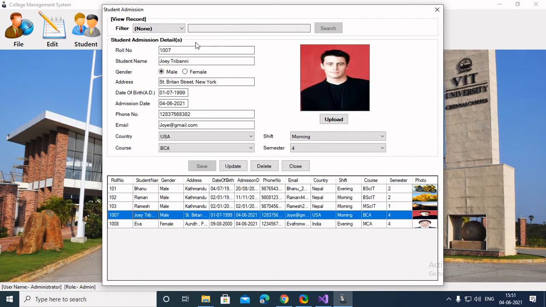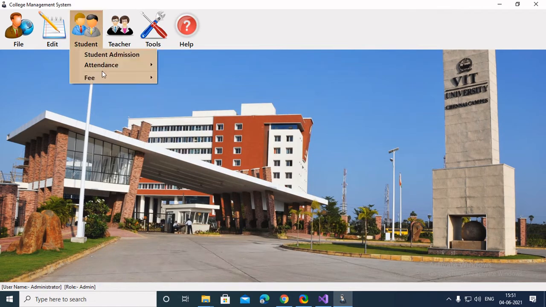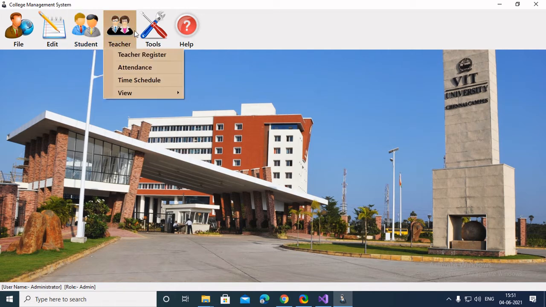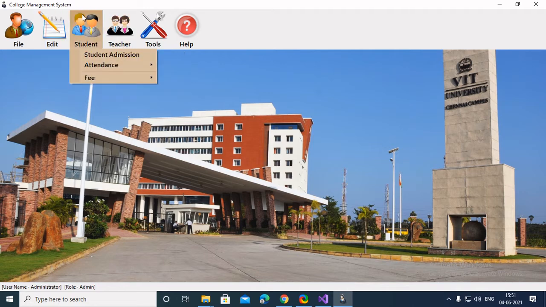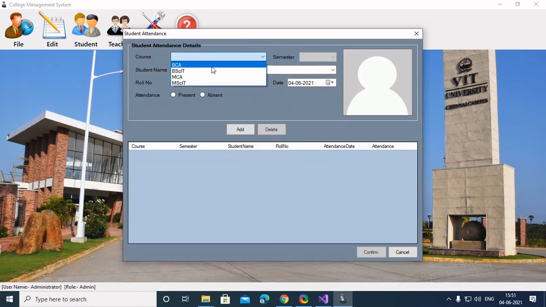Like this we can add multiple students. So here is the attendance system, here is the fee structure. Now we'll see how, if the teacher submits the attendance sheet to the admin side, we can access the attendance. So we remember for BCA it will show which student has registered. So here is Joey Tribbiani.